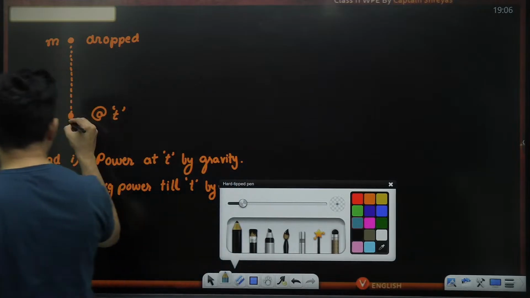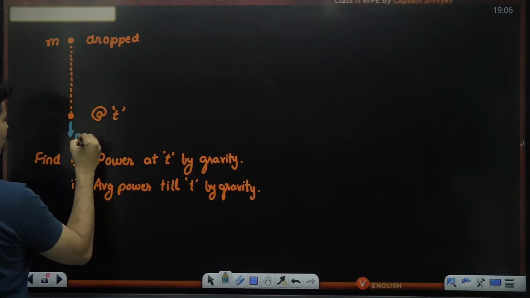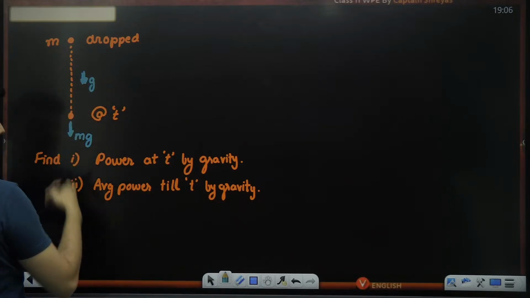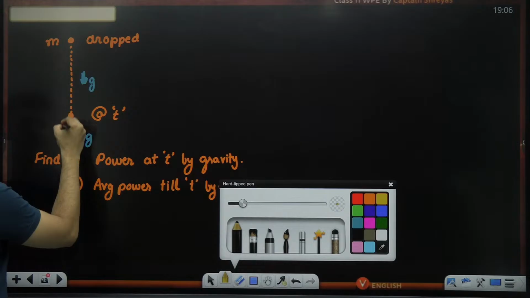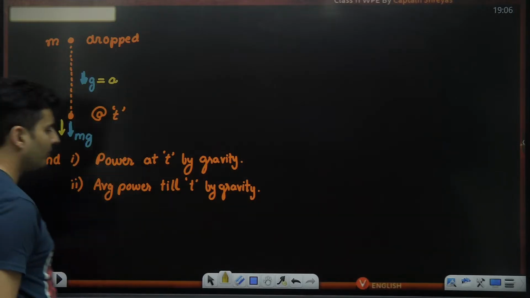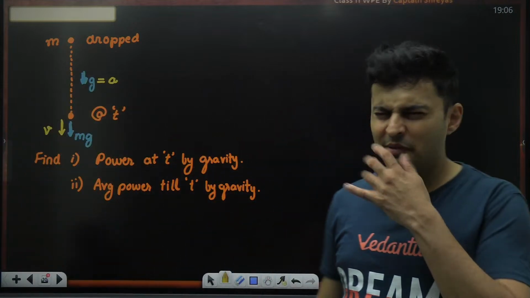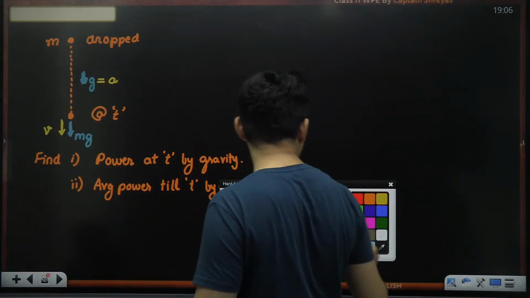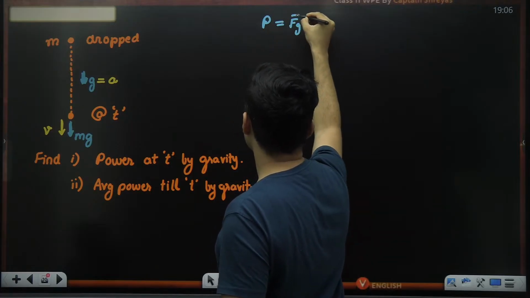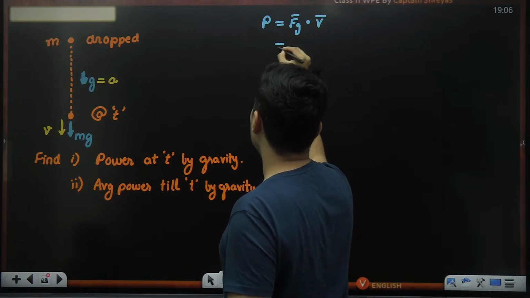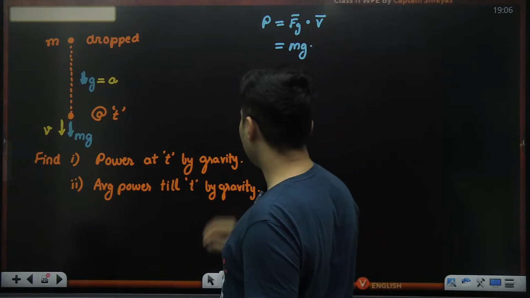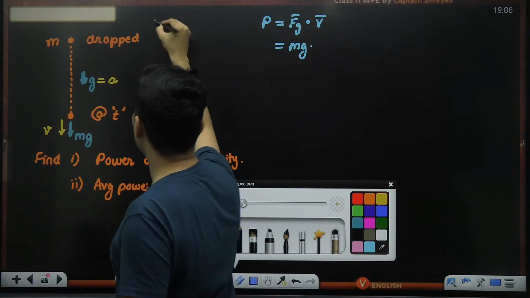All right, so let's think. Gravity will act down, so mg will be down, because of which it will be accelerating like this. It would also have some velocity, I believe, at this moment. So that velocity, I will just put it as v. This is nothing but its acceleration. Okay. So if you want instantaneous value, what do we need to do? For instantaneous power, we need the gravitational force dot product with the velocity at that moment. Gravitational force is simply mg. Velocity, well, we need to find it out, not that big a deal. We can find it out easily.